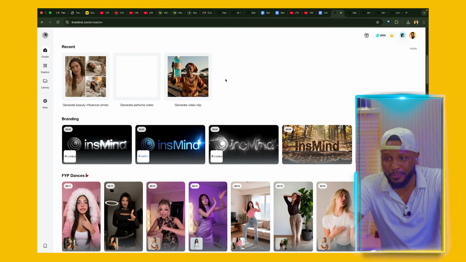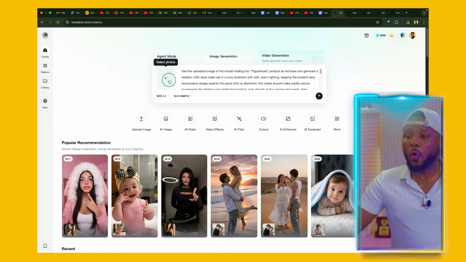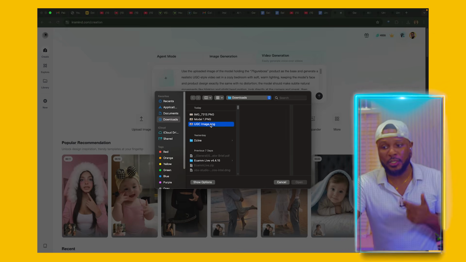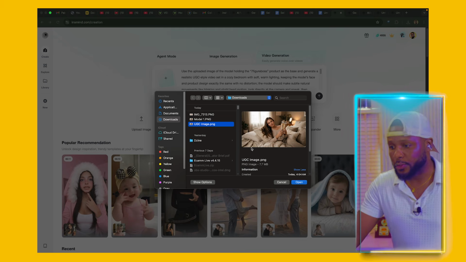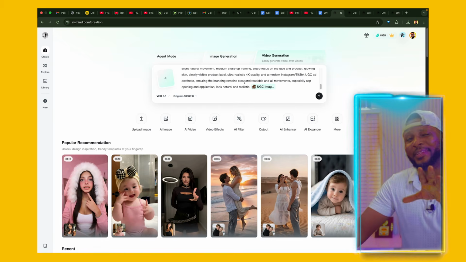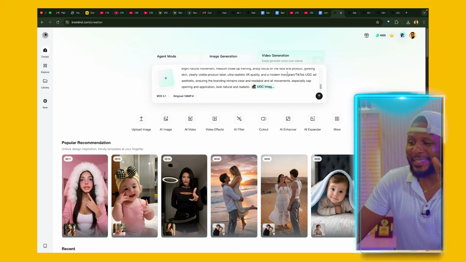So now we have the prompt, and the next thing we're going to do is upload the image that we downloaded. That is the image of the model with the product. So we're going to upload it like so. Now that I have the image uploaded, the next thing I want to do is click on send and have this AI tool generate our video for us. Now, how cool is this?